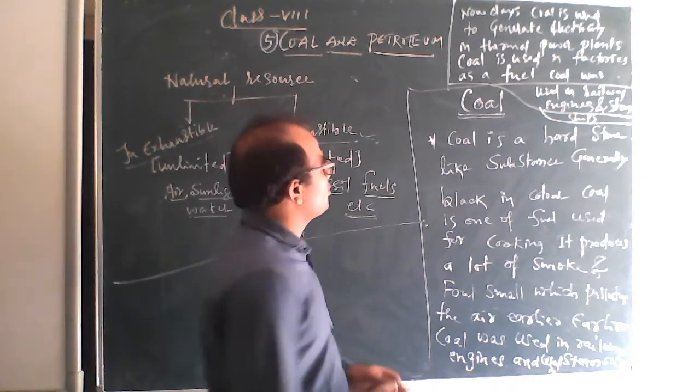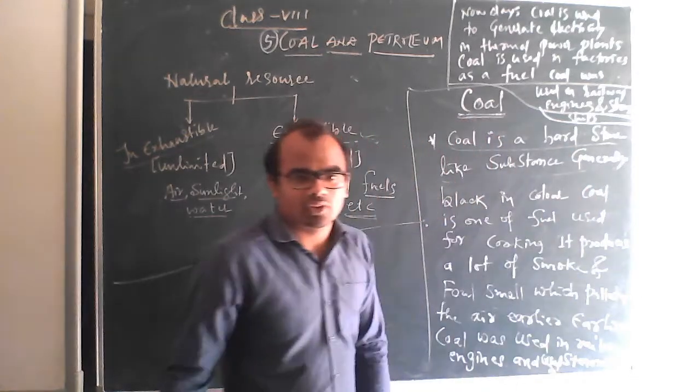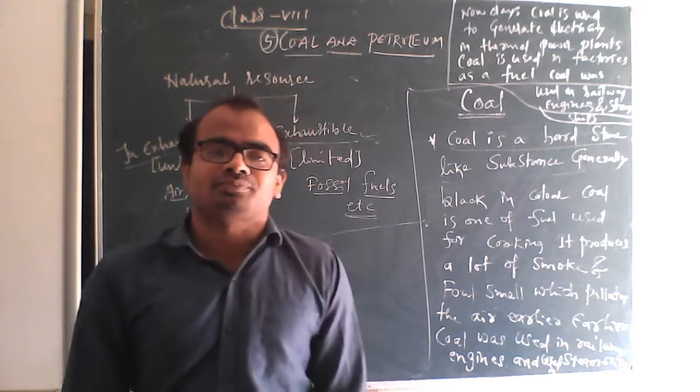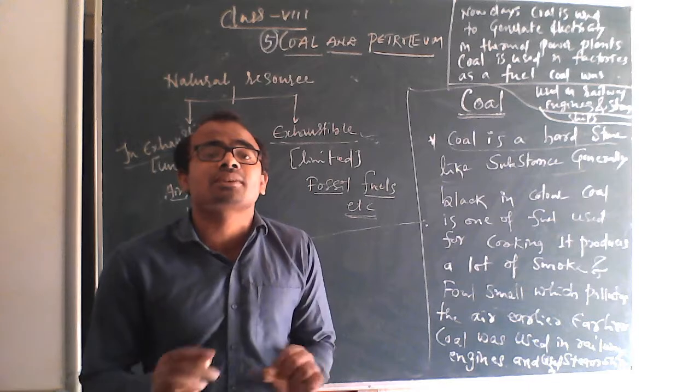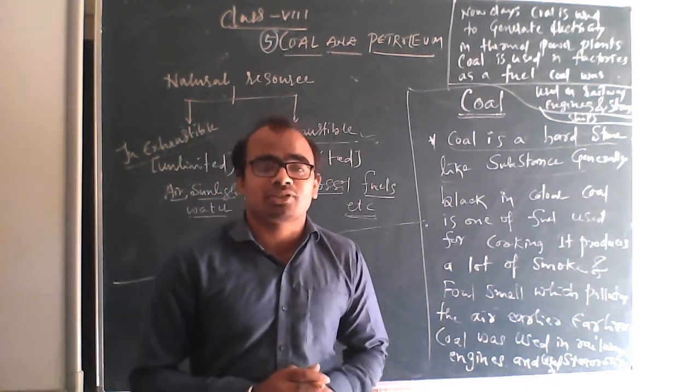One by one we see. Coal is a hard, stone-like substance. It is a hard substance and it is stone-like.